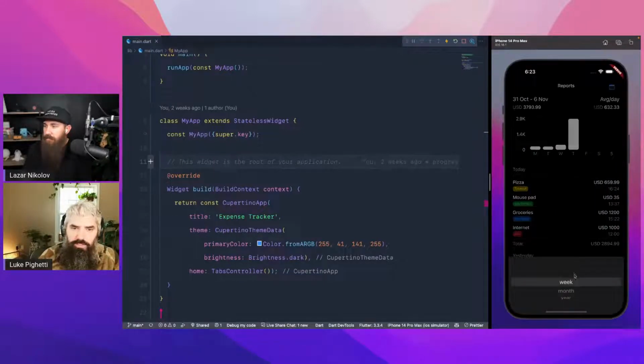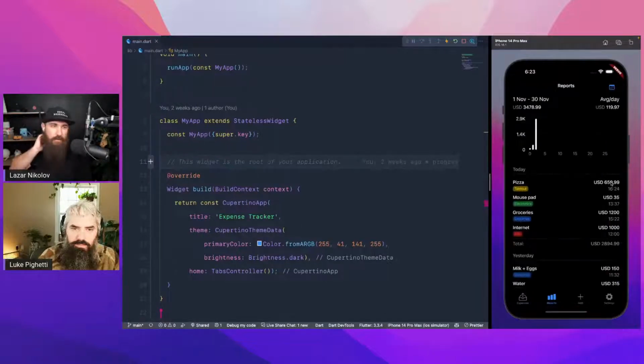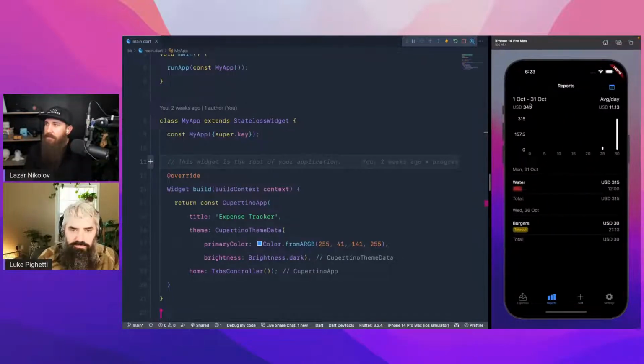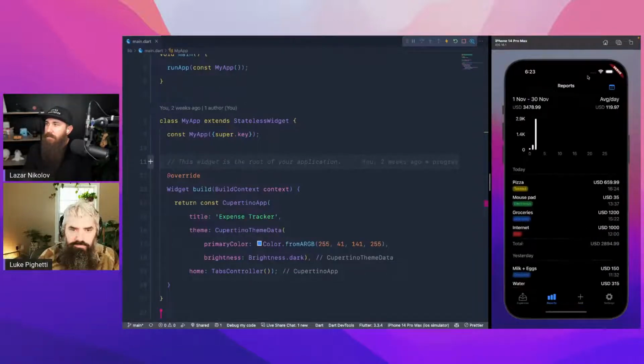And of course, if we set the month, there is no, come on. There we go. We have 31, it depends on the month, right? So the number of days in the month, we have that many charts right here, and it's basically the week view, but it's just a whole month. And I'm filtering the list at the bottom, right? So we're traversing here month by month.